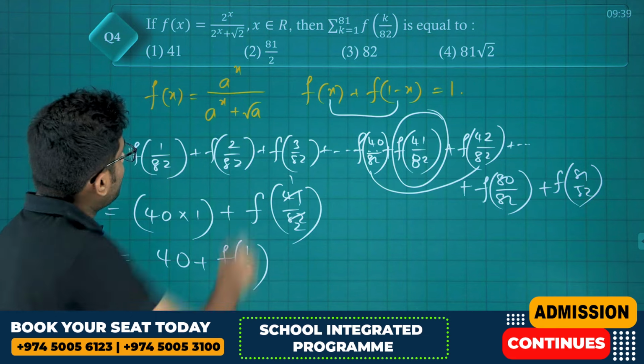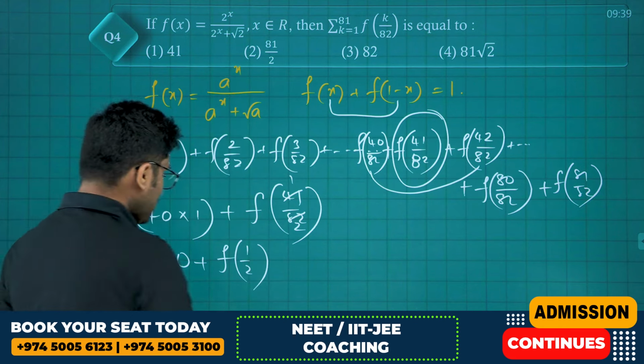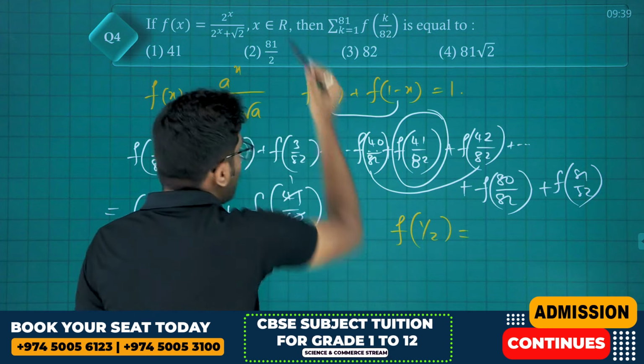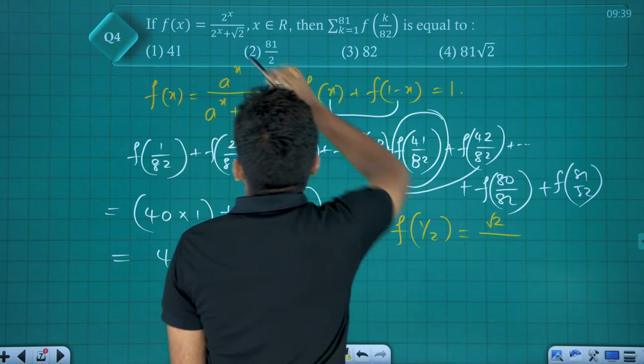Now what is f of 1 by 2? You put x equal to 1 by 2 there. So f of 1 by 2 is nothing but 2 power 1 by 2, which is root 2, divided by 2 power 1 by 2